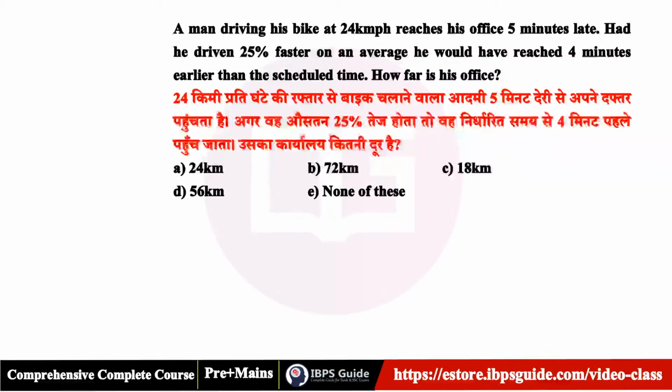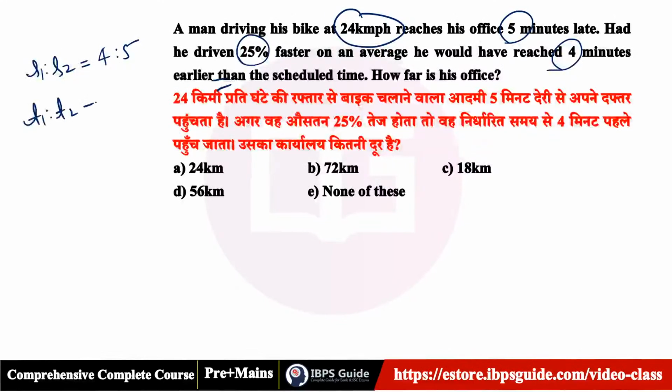Okay, solve this one. A man driving his bike at 24 km/h reaches his office 5 minutes late. Had he driven 25% faster, he would have reached 4 minutes earlier. We have discussed it yesterday itself. This is the ratio of the speed. 25% faster means if this is 4, then it becomes 5. So the ratio of speed is 5 is to 4, and the ratio of time is 4 is to 5. 5 minutes late, 4 minutes early.